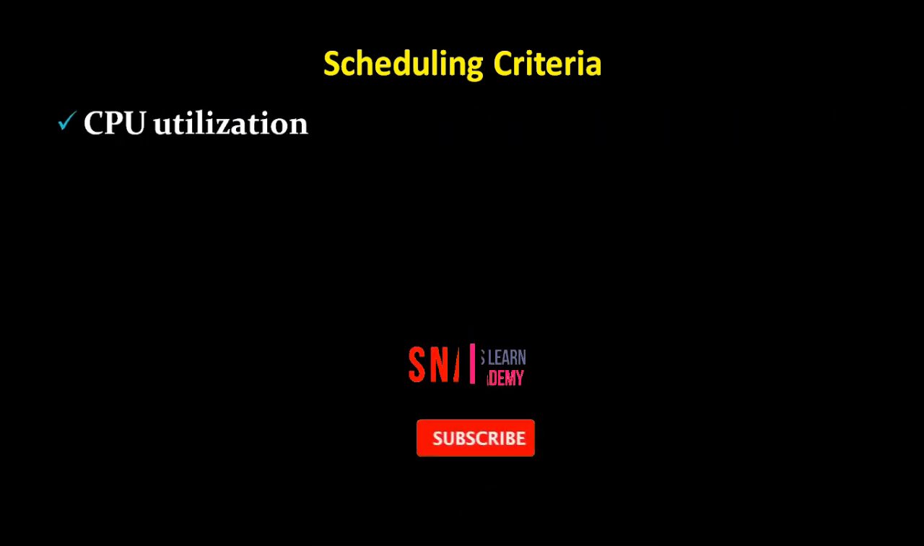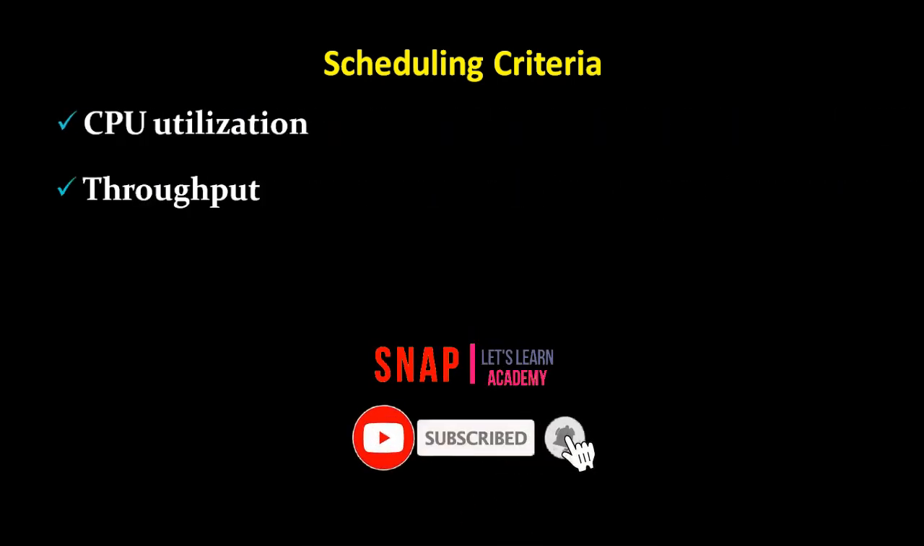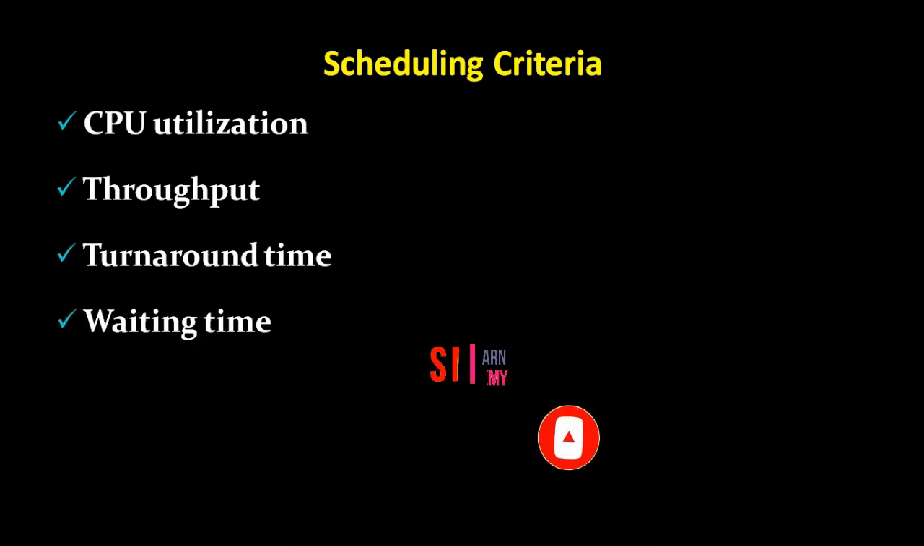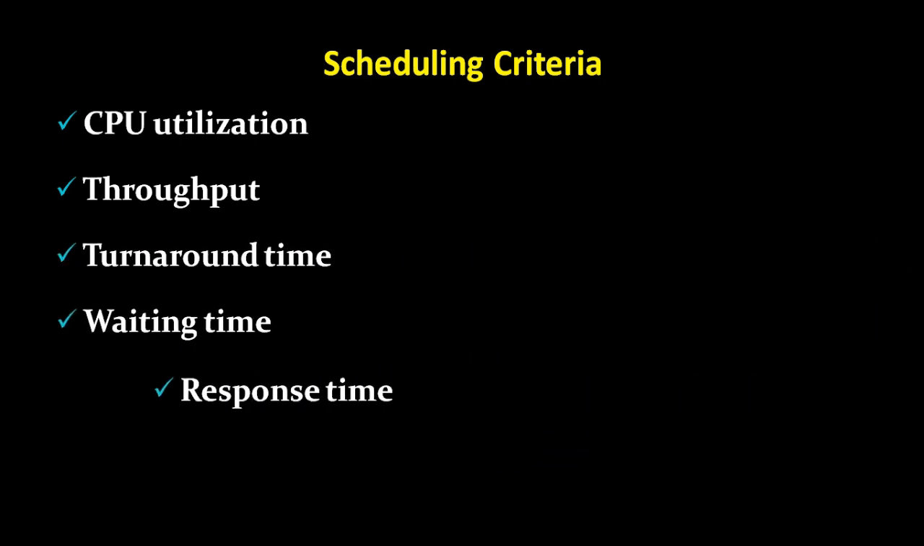The criteria include the following: CPU utilization, throughput, turnaround time, waiting time, and response time. Now let us discuss them one by one. So these are the CPU scheduling criteria.